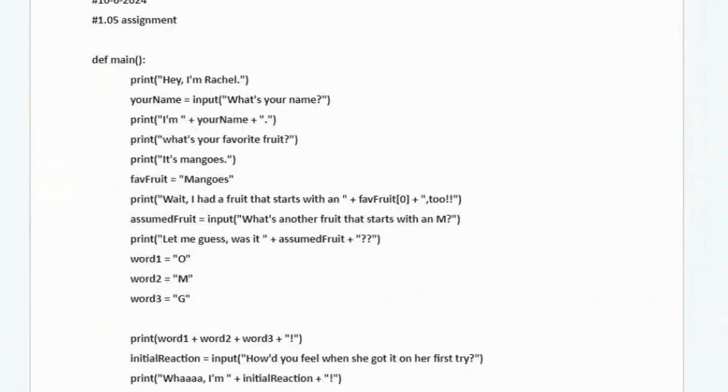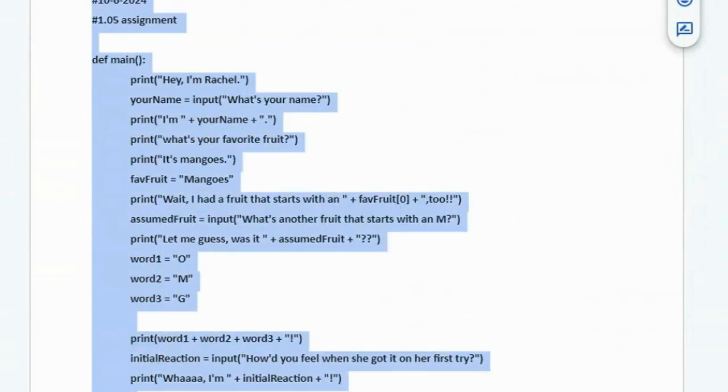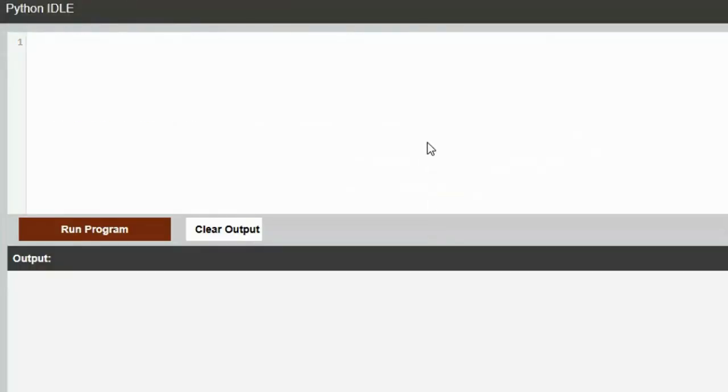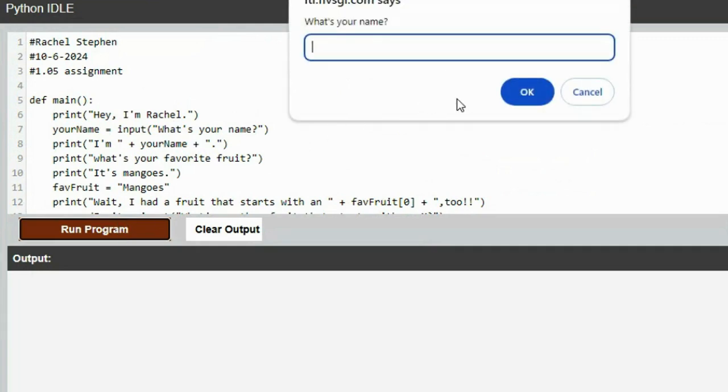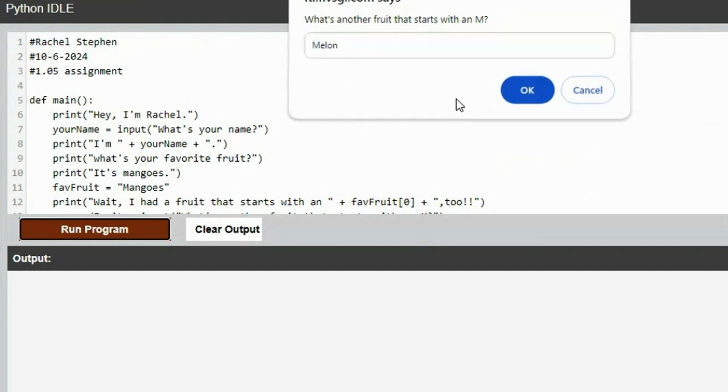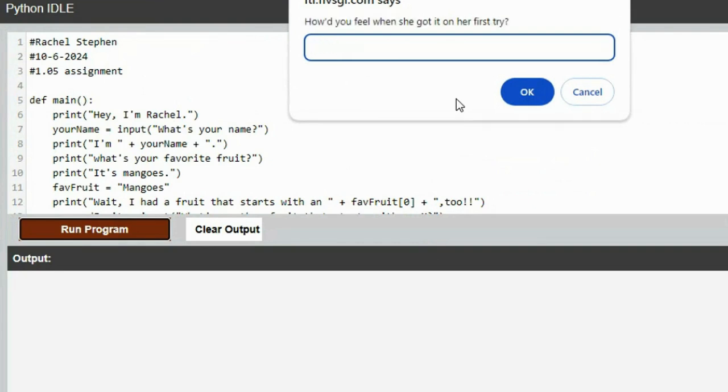Okay, here's your actual program. Let me copy this and put it in a Python window. Let's run your program. There's your name, date, assignment, purpose of assignment. Looks great. Run program. What's your name? Okay, I'm just going to say Darren. What's another fruit that starts with an M? How about melon? How do you feel when she got it on her first try?